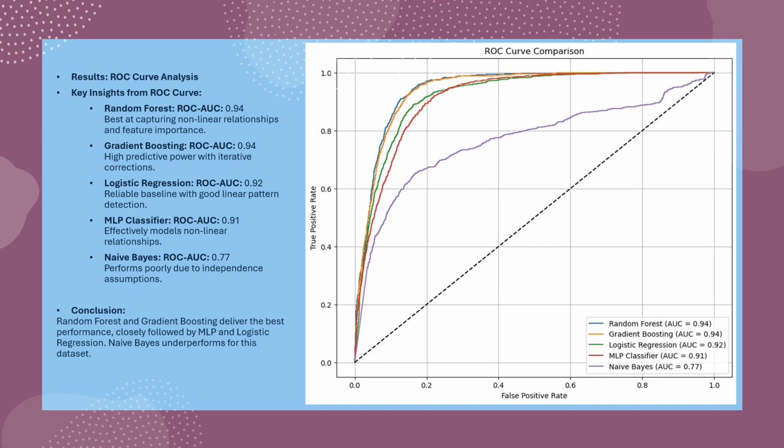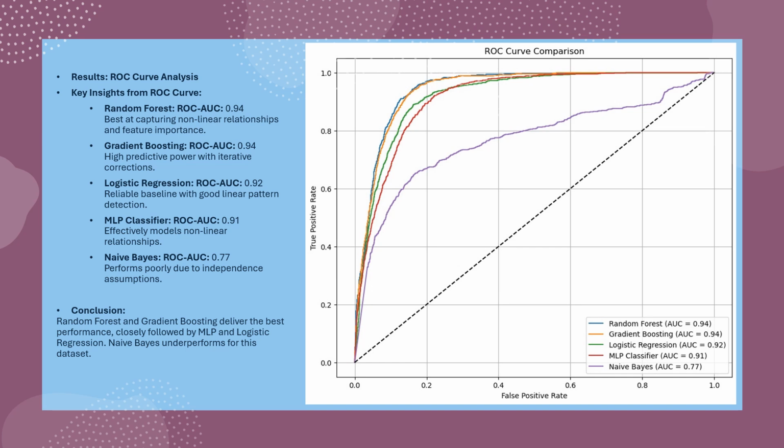And for gradient boosting, we found it also performed very well with an AUC score of 0.94, and logistic regression achieved an ROC AUC score of 0.92. It did well in capturing linear patterns, but it didn't perform as effectively in capturing the nonlinear relationships in the dataset. And for the MLP classifier,